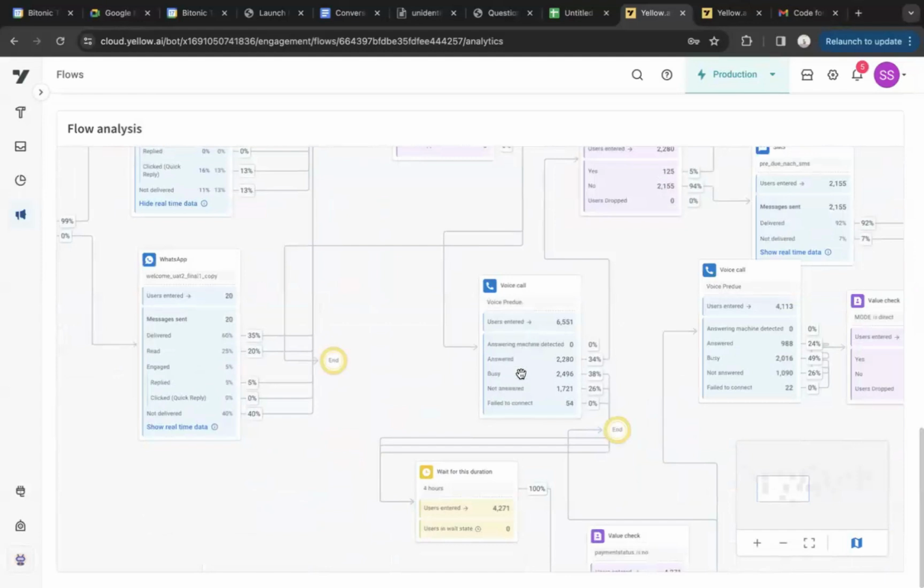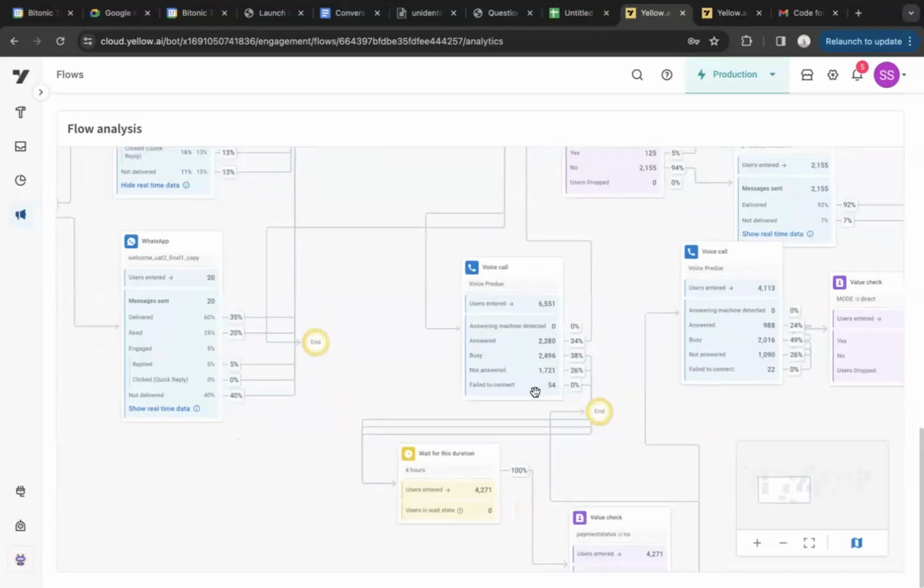For voice, these are the different states. In India, answering machine is not that prevalent, but we do support that as well for other regions. If there is an answering machine that the end user has in their phone, we can detect it. And then on the basis of that, if you want to have a separate journey, you can do that. Or the rest of the pretty standard statuses that you already have: answered, busy, not answered, or failed.